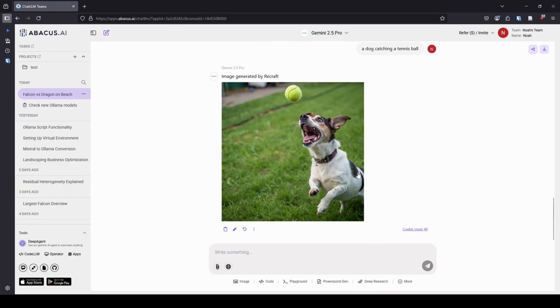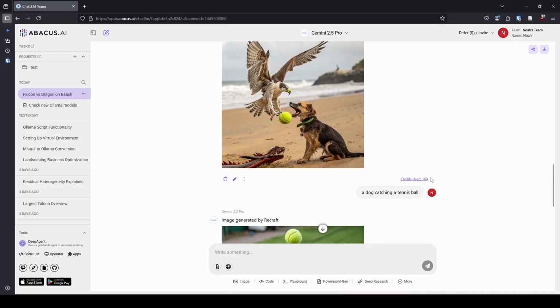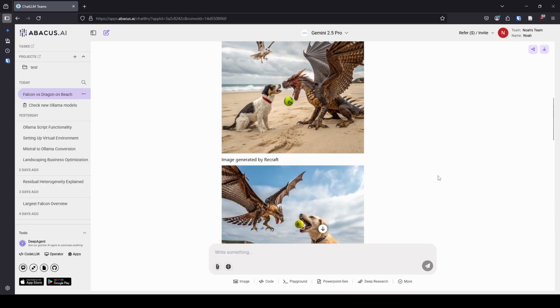So here's a much better picture. As you can see, Recraft makes some really cool realistic images of this cute little Jack Russell Terrier catching the ball. And credits used, because if you were concerned about credits, it was 40 to do one image. So it looks like with Recraft, it costs about 40 credits per image, because this one is 160 credits and there were 4 pictures.